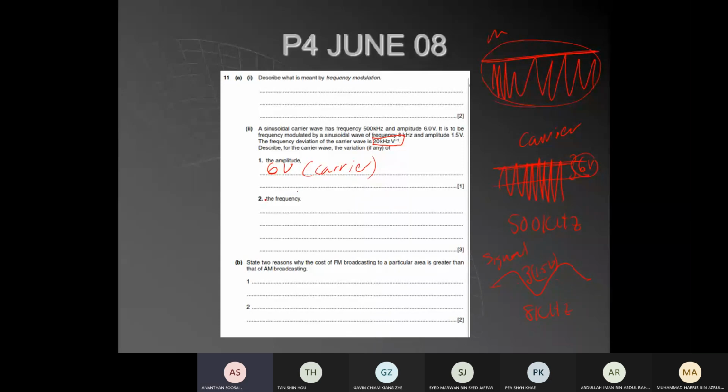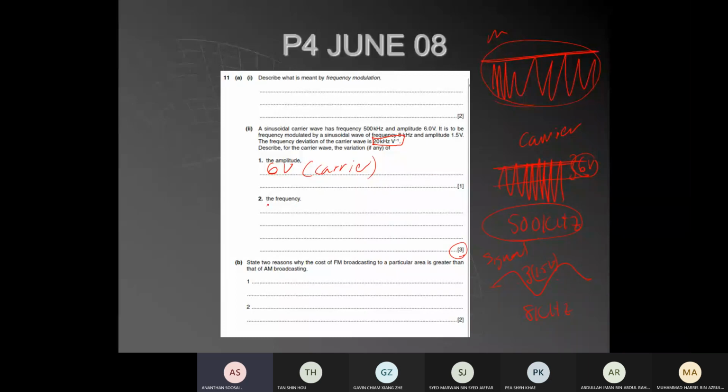Okay, how is the frequency going to vary? 3 marks. How much is the frequency going to vary? Originally it's 500 kilohertz. The signal is 1.5 volt. Every 1 volt, the frequency is going to change by 20. So for 1.5 volt, the frequency changes by how much? 30, right? 1 volt is 20, so 1.5 volt is going to be 30.